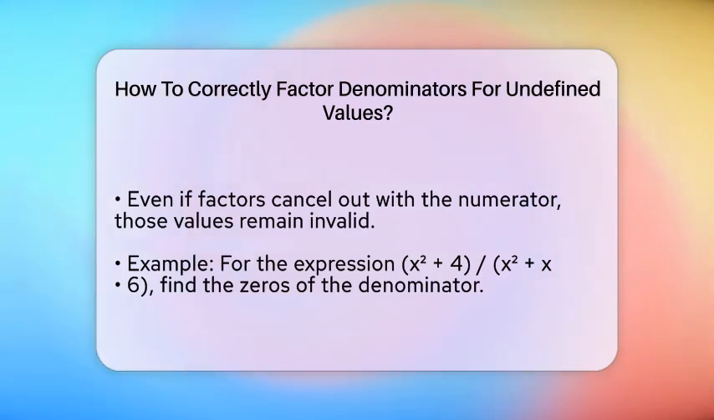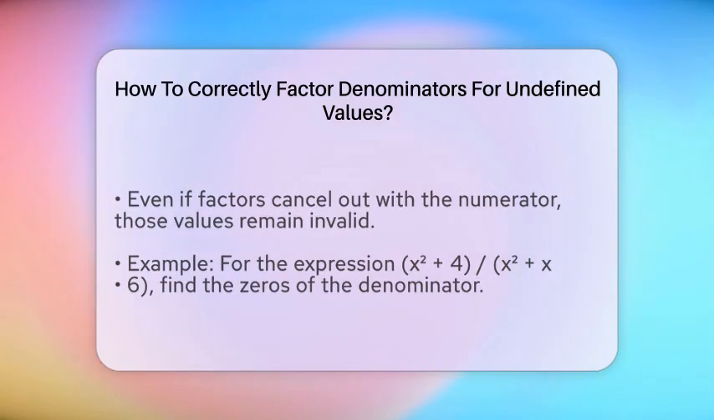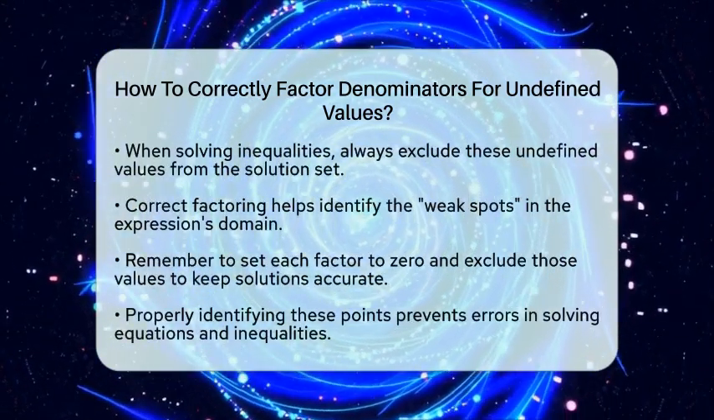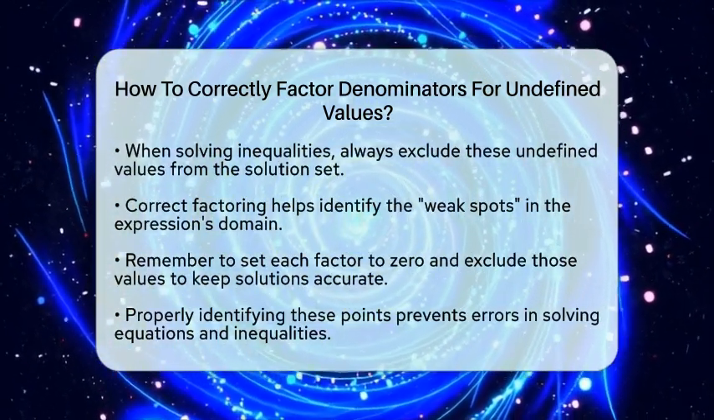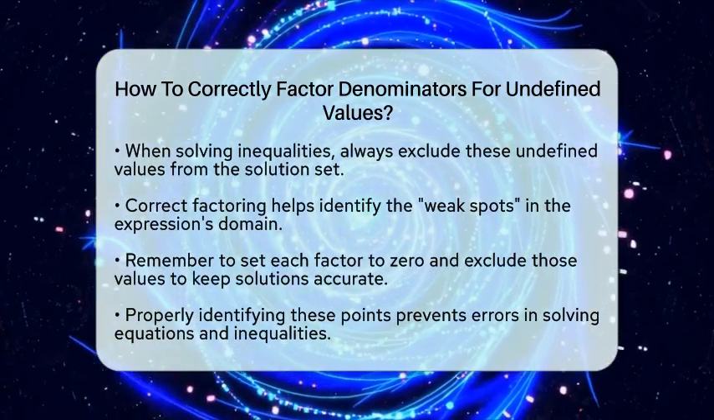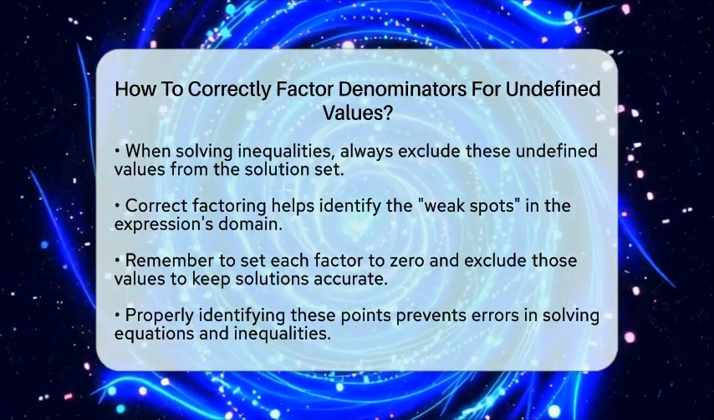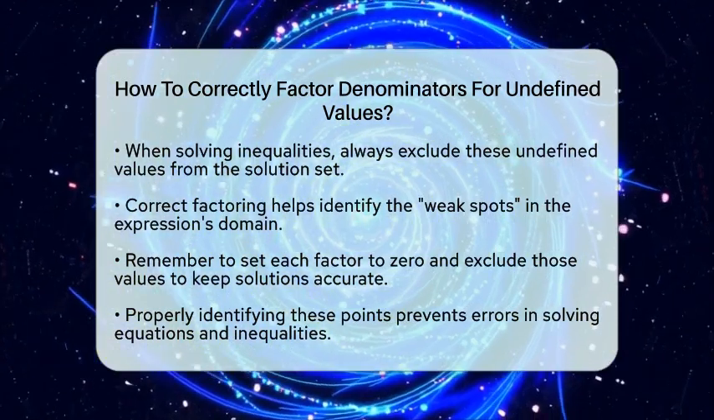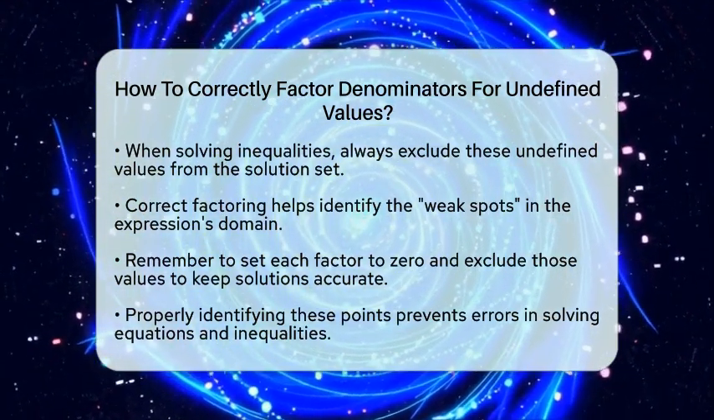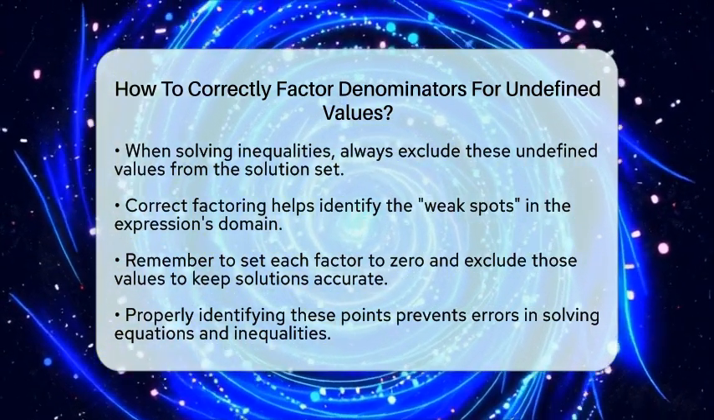When solving inequalities involving rational expressions, always remember to exclude these values from your solution set. This way, you avoid dividing by 0 and keep your work accurate. Factoring the denominator correctly is like finding the weak spots in a fence. Once you identify those spots, you know exactly where the expression cannot go.